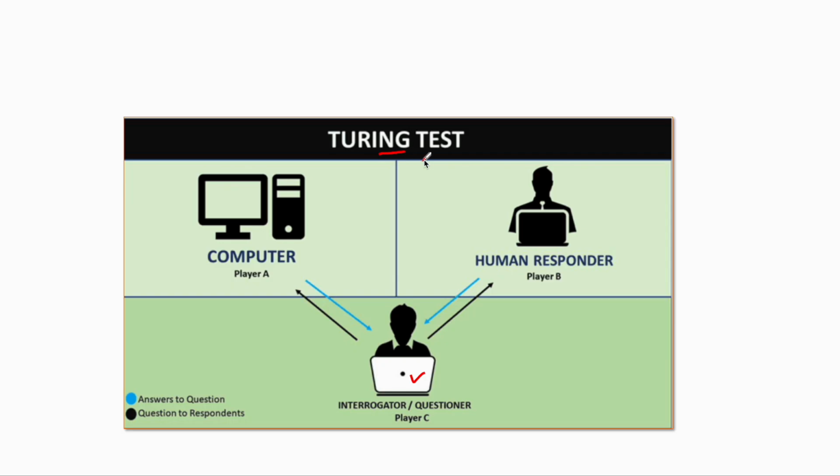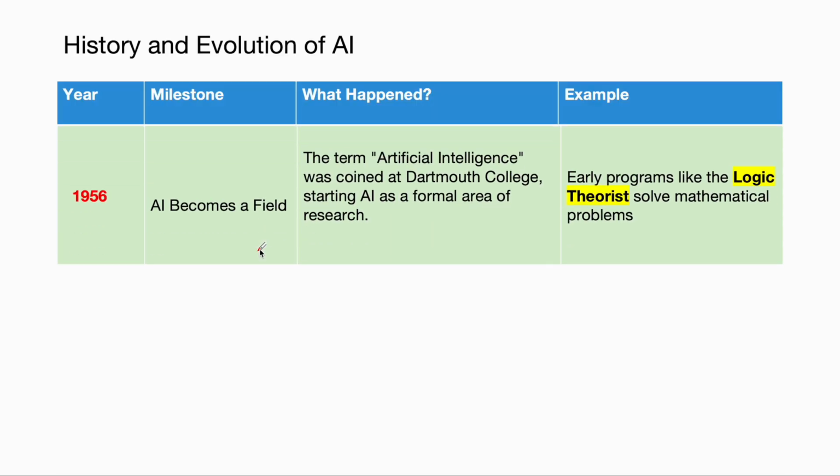His assumption was that computers can think and act like a human. You are asking a question, and sometimes computers can also reply like a human. Here the person is asking a question and he might be getting an answer from the human respondent, or he might also get an answer from the computer itself, right? Without any human intervention. After that, in 1956, AI becomes a field.